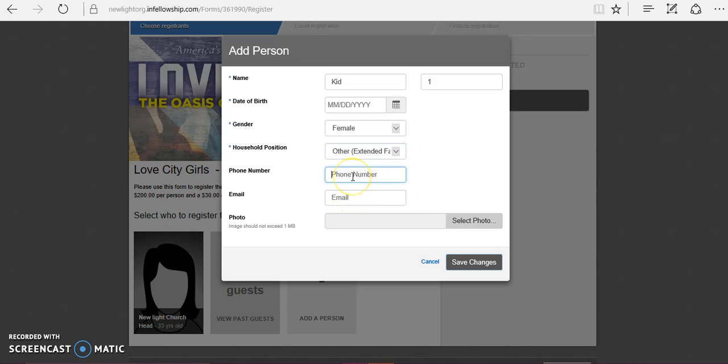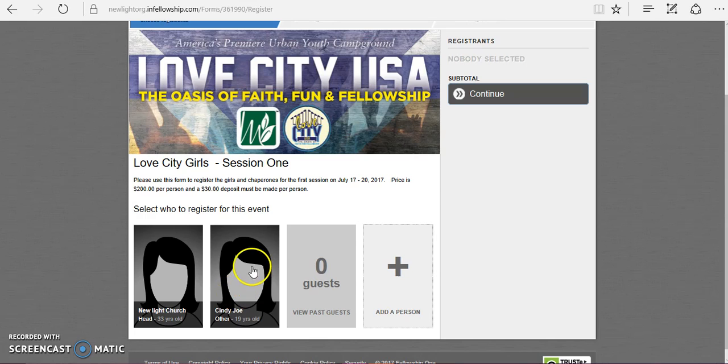It is important that you type in the phone number that the kid or chaperone can be reached at. It is also important that you place their email address there. A photo is not mandatory. Once you have completed all of these fields, you will need to press Save Changes. Once you have saved the changes, you will then see the person added here. I have added Cindy Jo.